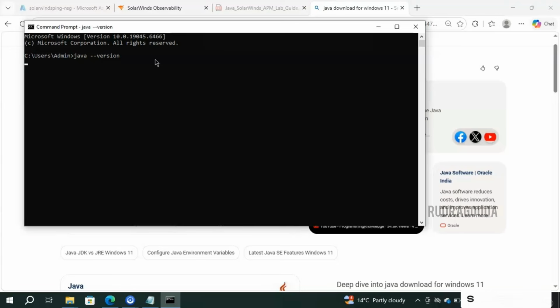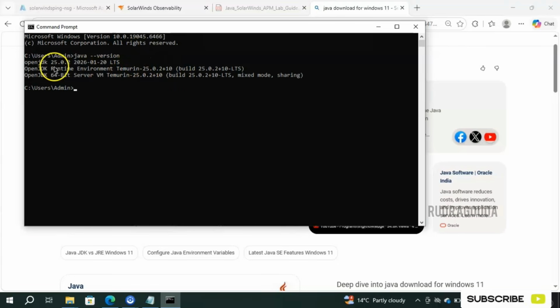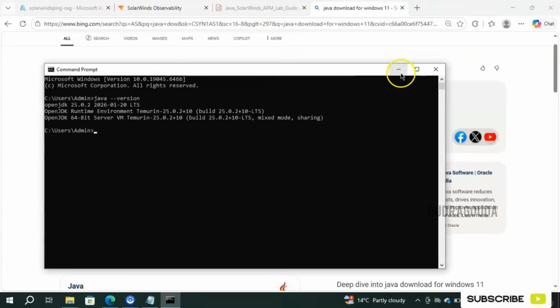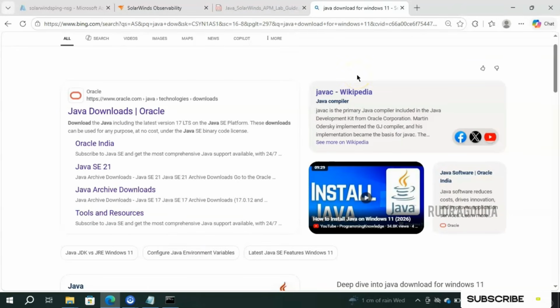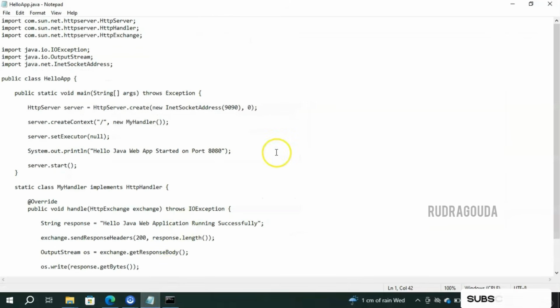So I'll simply click on enter and it is going to give the result. Yes, I have OpenJDK 25.02 version. So Java is already installed. On top of that, we need to build our application. So what application am I going to build? For that, I have already created one small code and I can give this information also in the description, and it is going to give the response as Hello Java application running successfully. So whenever you open your browser and enter the URL, it's going to display this particular information. It is very simple and straightforward. I am not making it too complex, to understand the concept of Java application monitoring.